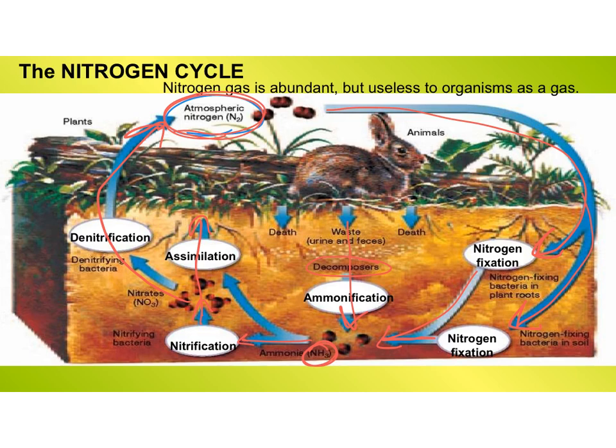So this can be kind of a crazy loop-de-loop. So I could start in the atmosphere up here. Nitrogen can be fixed. Then it might be nitrified, absorbed by a plant. Then maybe a bunny eats the plant, and then the bunny poops. And then we see some ammonification.